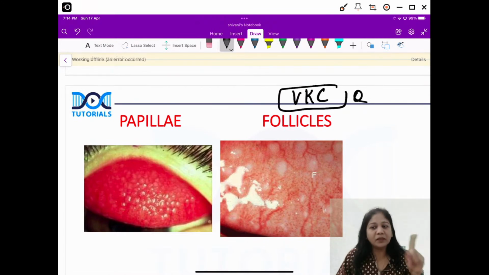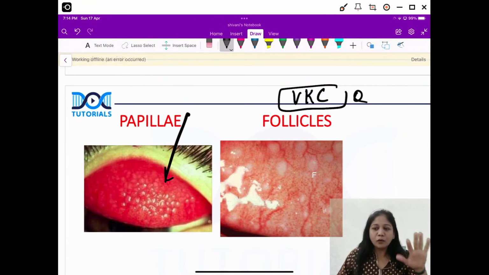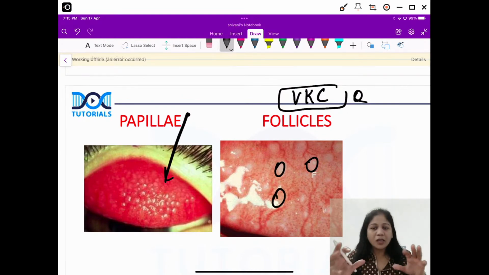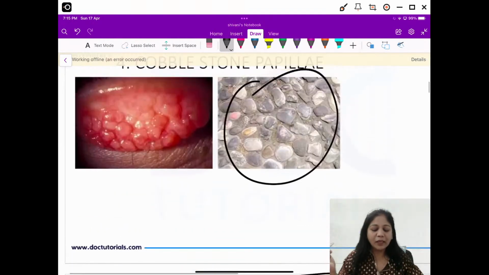First of all, please remember this. Okay, now you know most of the things about VKC. I just want to show you a few more images about VKC and we'll quickly revise. Very good, this is typical VKC. Now guys, normally papillae are velvety, red, shiny, and follicles are the opposite. They give you a sago green appearance, right? But when you have very large papillae, it becomes cobblestone and they look like this.